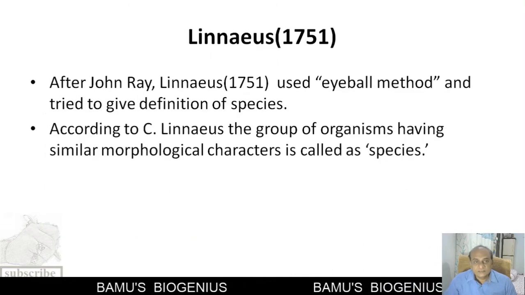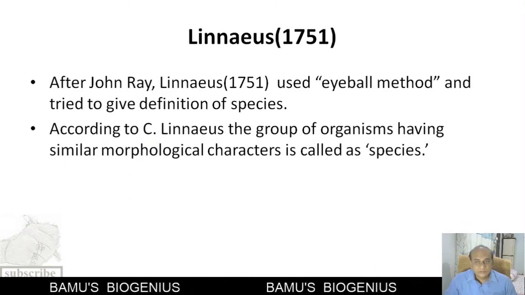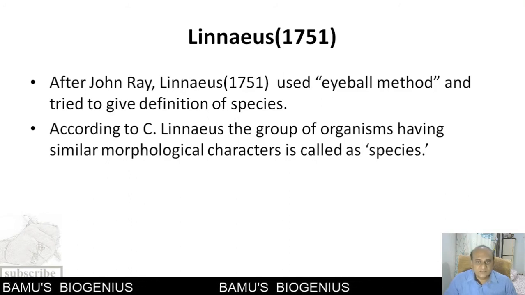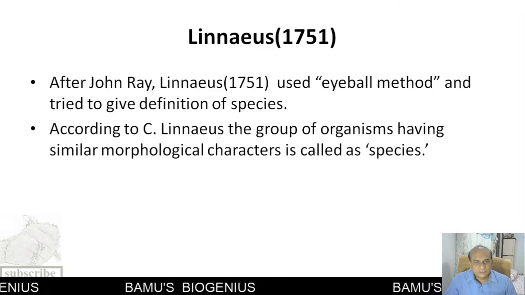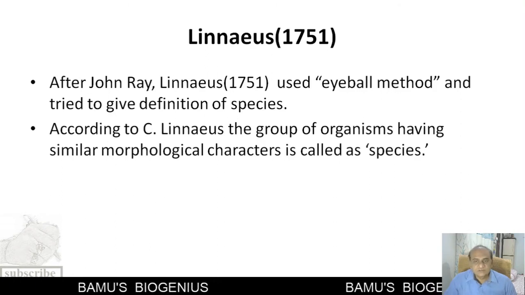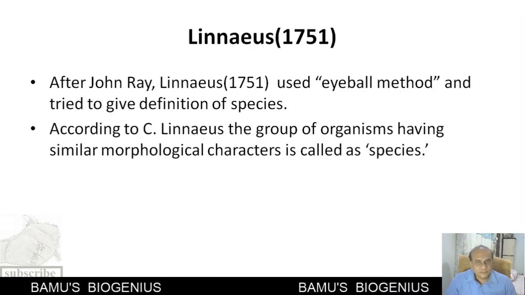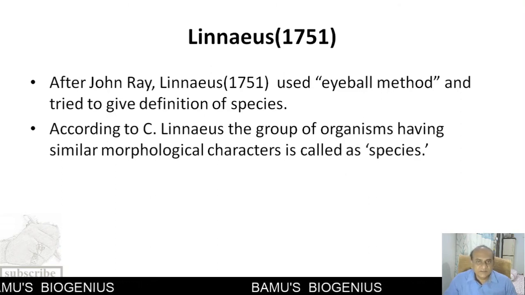Then Linnaeus also used the eyeball method. Eyeball method means just by looking at a particular kind of organism, he gave the definition of a species. According to Carlos Linnaeus, the group of organisms having similar morphological characters is called a species. So he emphasized morphology, and on that basis only he classified the organisms.